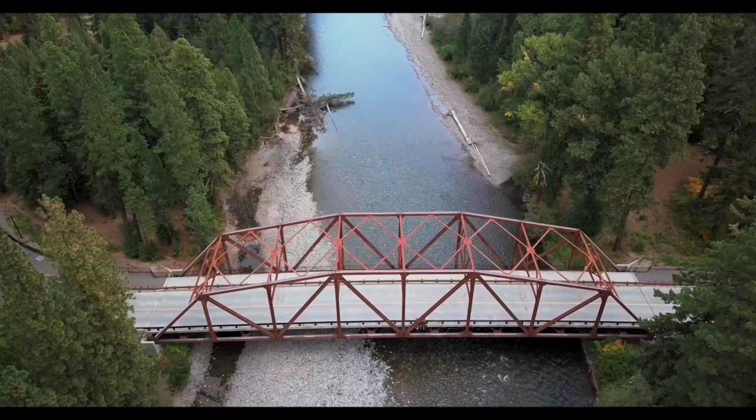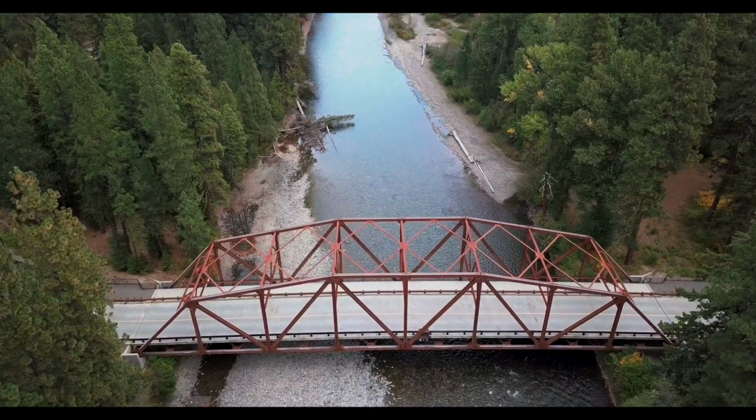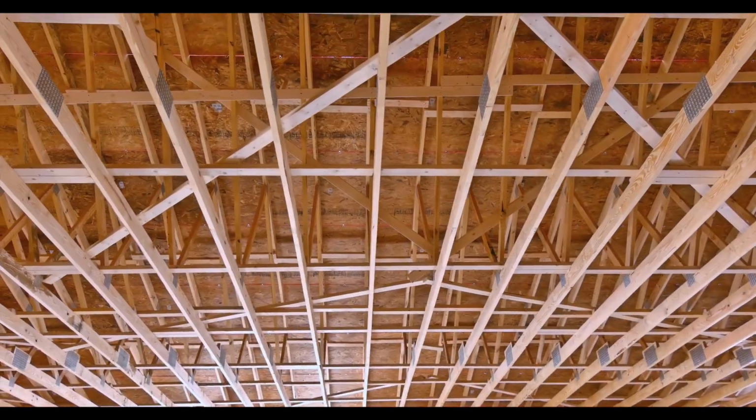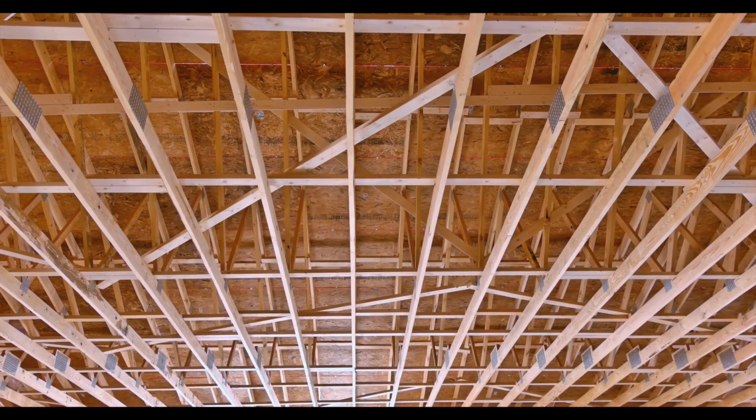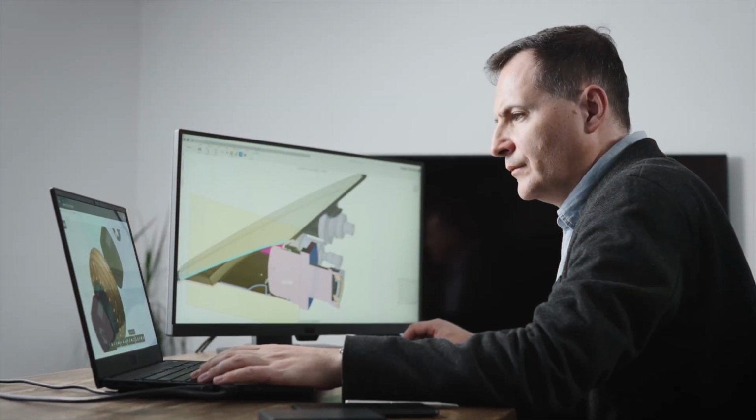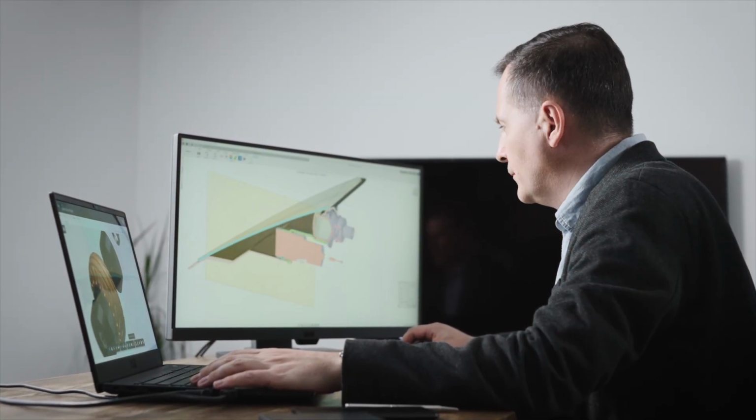As you can see, structural engineers use science and mathematics to create structures that can endure forces without damage. They make sure that the structures we rely on every day are safe to use.